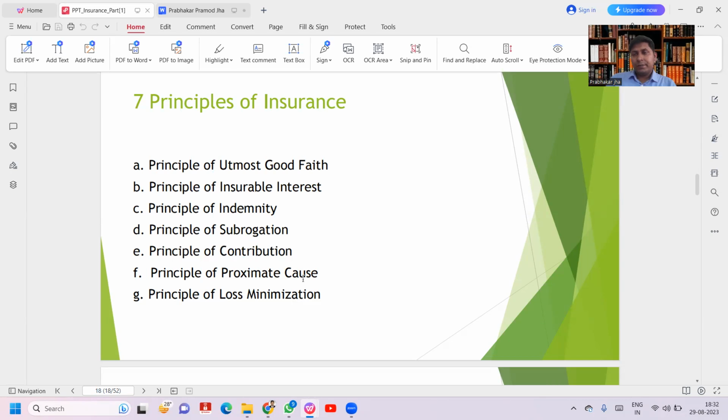Next, principle of proximate cause. What is the reason for the loss? The nearest reason will be covered, not the remote one. Principle of loss minimization. This is the basic principle.